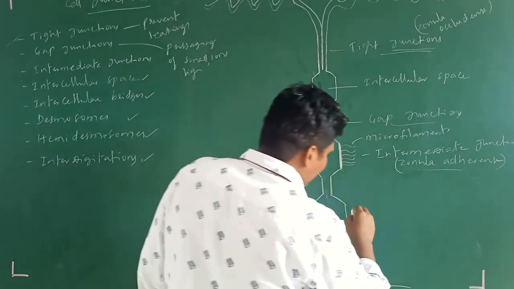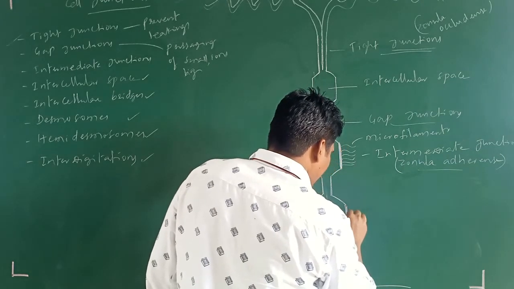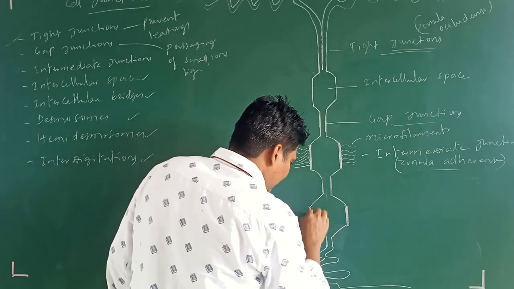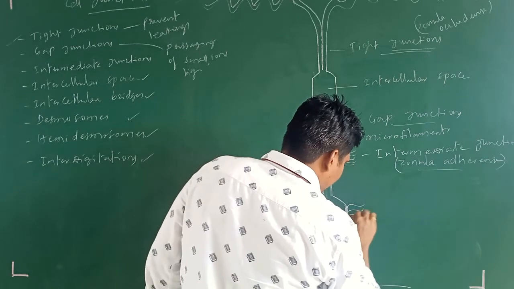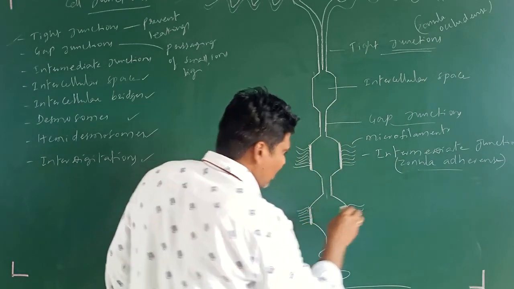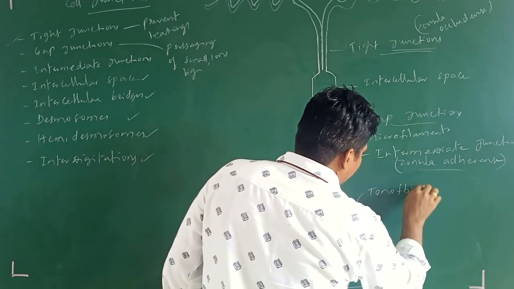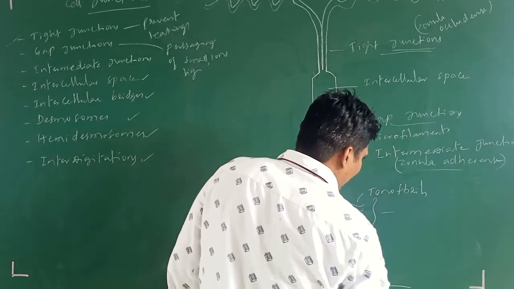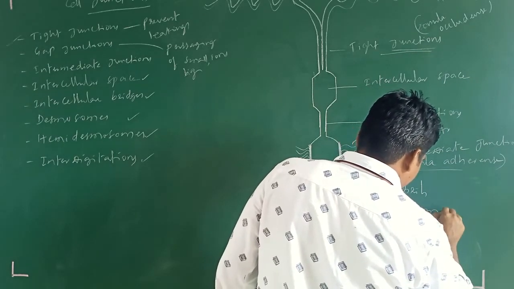Next, after that, here also is a protein plaque which comes out, and from this protein plaque rise the tonofibrils. Here it is microfilaments, here it is tonofibrils. These tonofibrils and protein plaque combined, this entire region, we are going to call desmosomes.